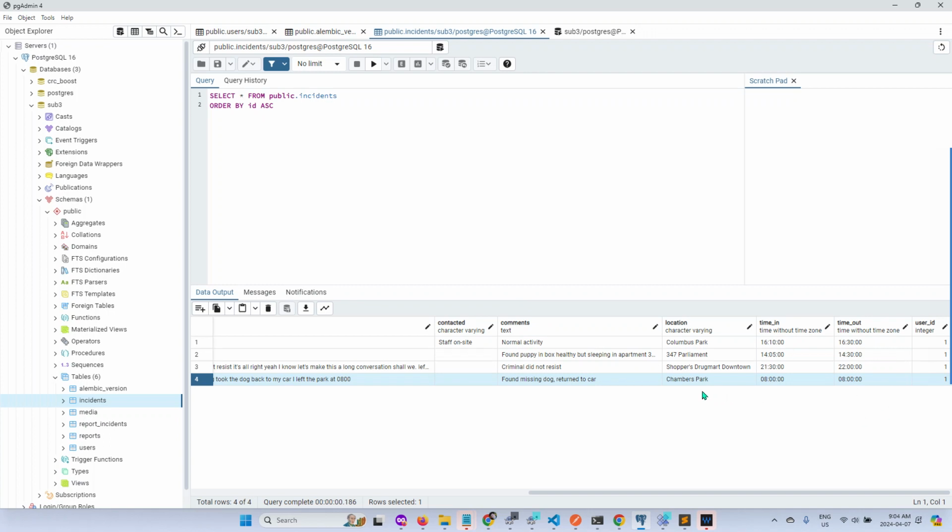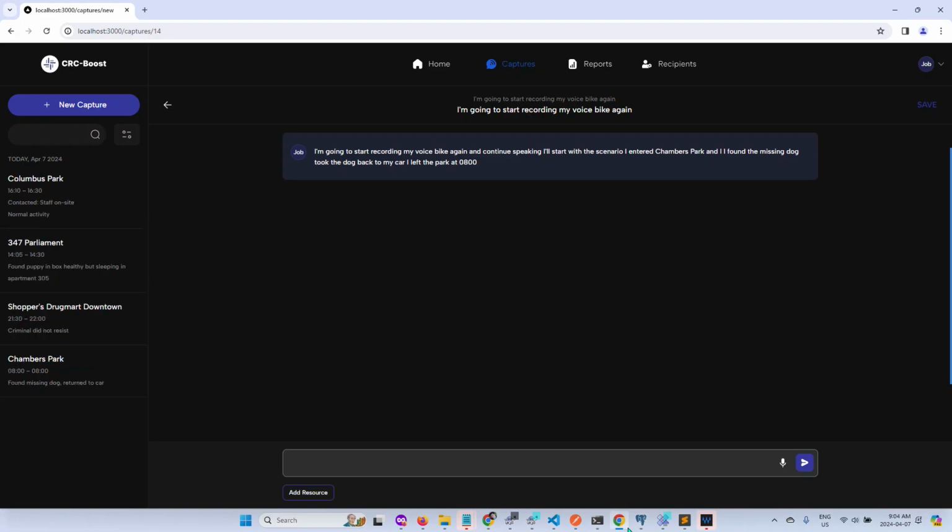Okay, so let's see if I can set contacted and use something more meaningful for time in, time out, so it's not the same. Okay, let's go back to the front end. Okay, I'll do a new capture. Okay, I'll start recording. I entered 347 Parliament again to look for the missing dog.